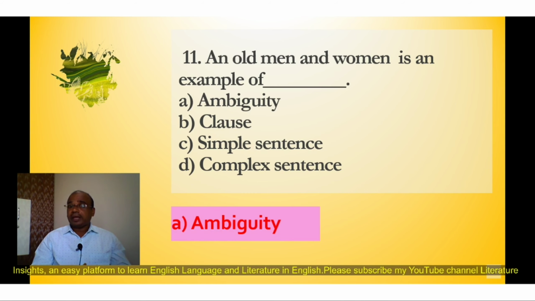An old man and woman is an example of ambiguity. So here we can find the old is an adjective that modifies both men and women. So in the first sentence we can say both men and women are old. And in second sentence we can say old just modifies men, only men are old and women are normal or general.